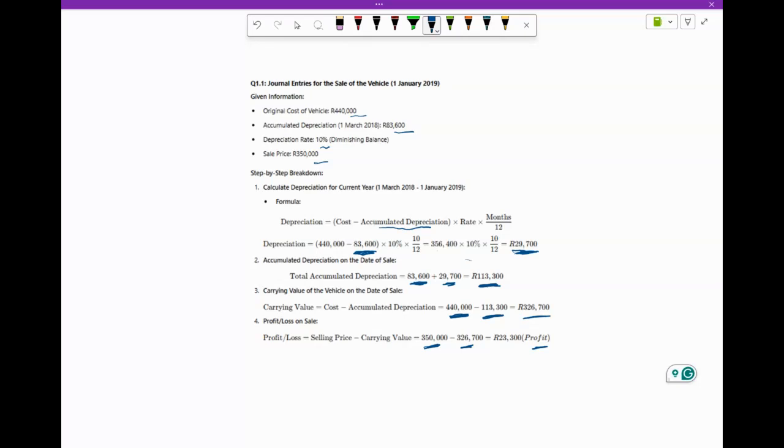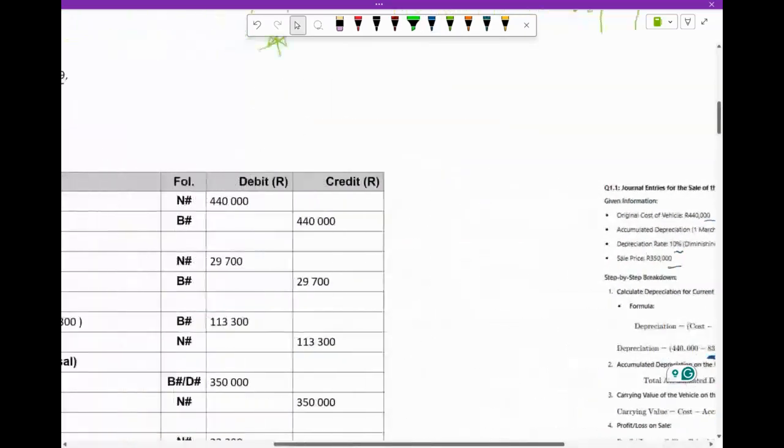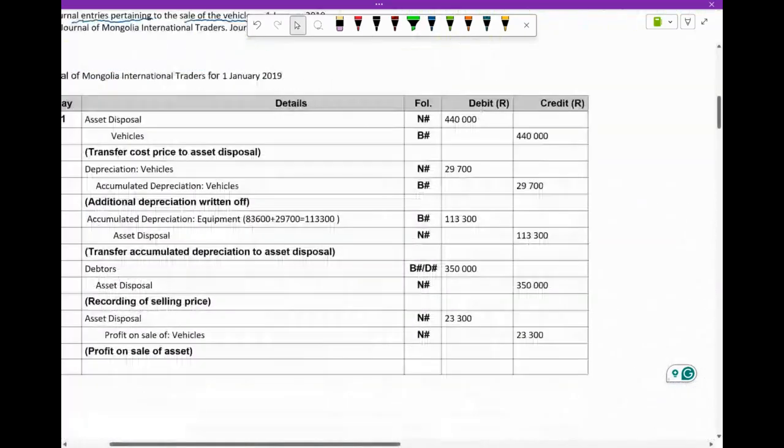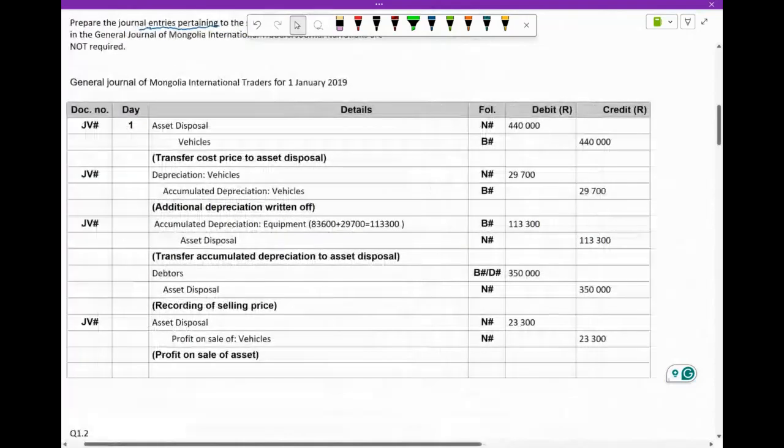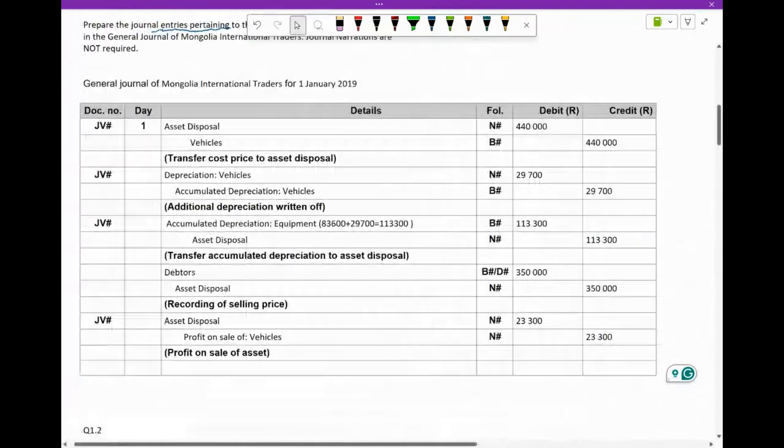Now we can journalize. Okay, so we go back to our process. Remember, this is a mid-year disposal because we disposed on the 1st of January. We didn't dispose at the end of our financial year or at the beginning. So step number 1, as always, is to remove the cost price. So you can see here, we're debiting asset disposal and we are crediting the vehicles because we're removing that cost price.